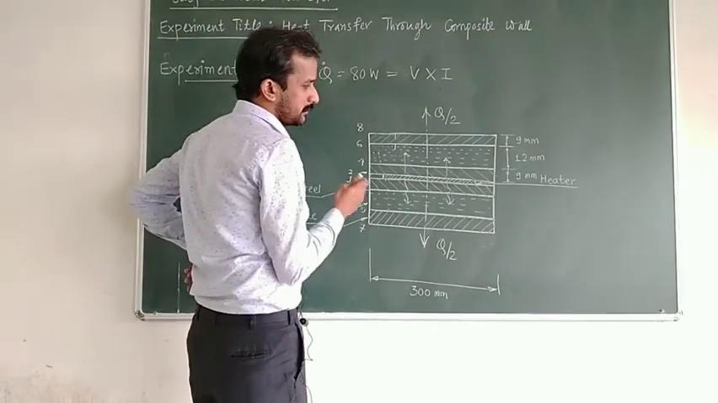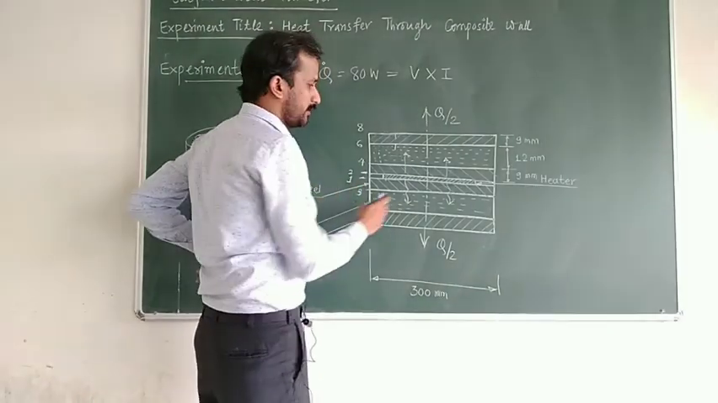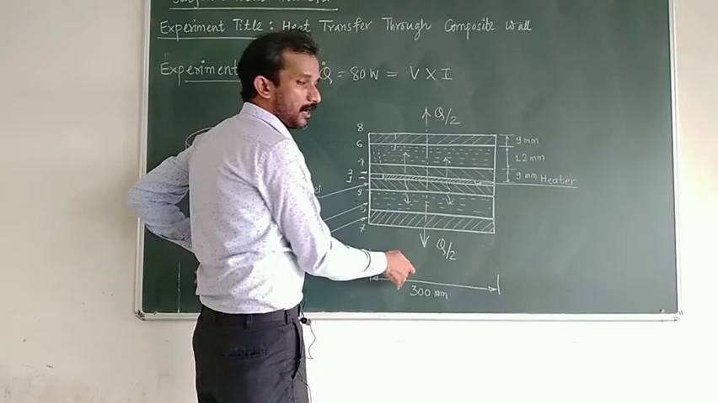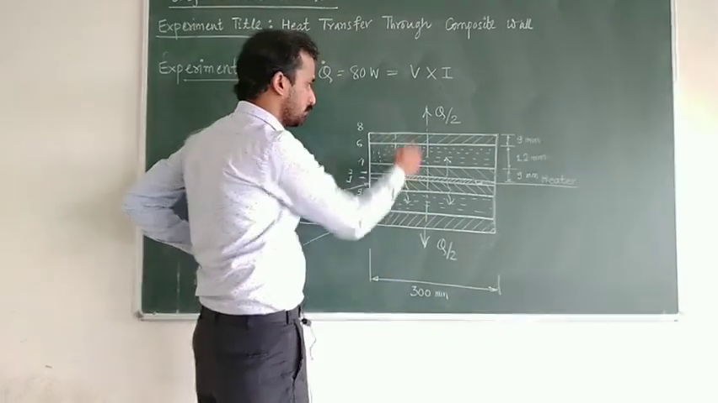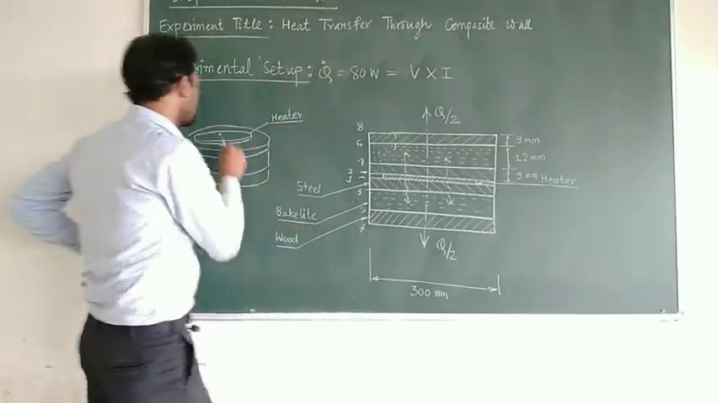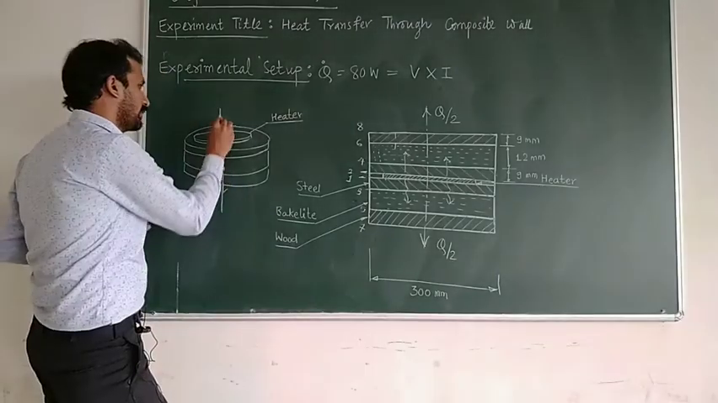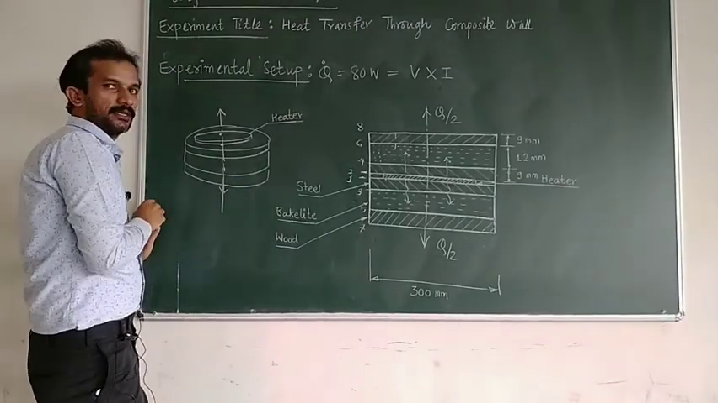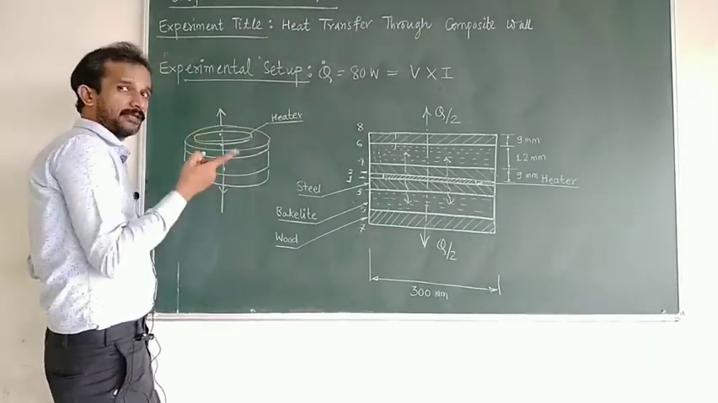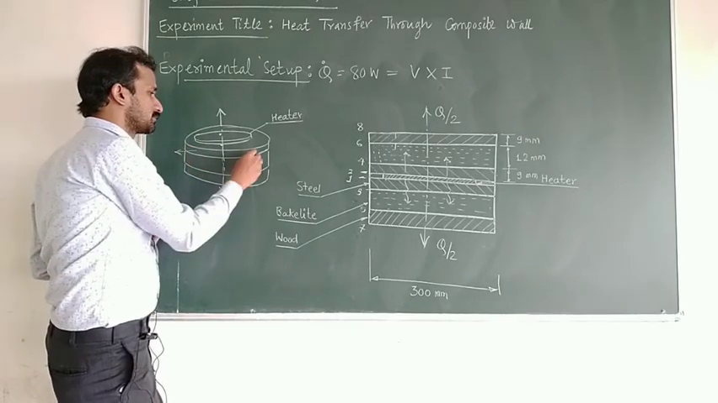So if you observe, this is one dimensional heat conduction, because we are assuming that heat is going only along the axis of these particular plates. So the axis of the plate is like this. We are assuming that it is one dimensional because it is only flowing in this direction, but practically it is going to flow in all directions.